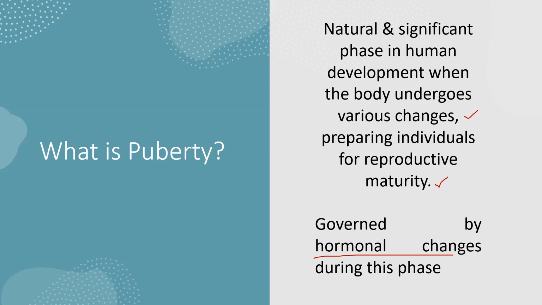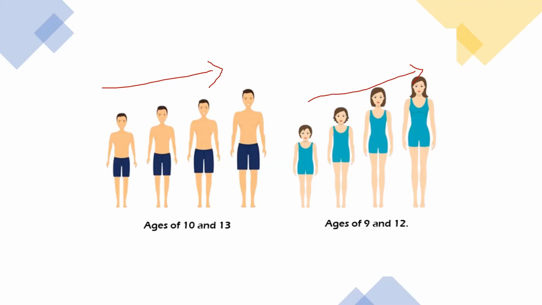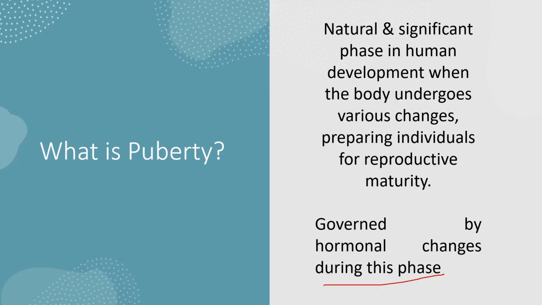Puberty is a critical phase in human development when the body undergoes significant changes, making the transition from childhood to adulthood. It is also characterized by the maturation of the reproductive system and the development of secondary sexual characteristics. This process is largely driven by hormonal changes and typically occurs during adolescence. In puberty, many hormonal changes take place, resulting in the development of the reproductive system, and secondary sexual characters can also be seen.